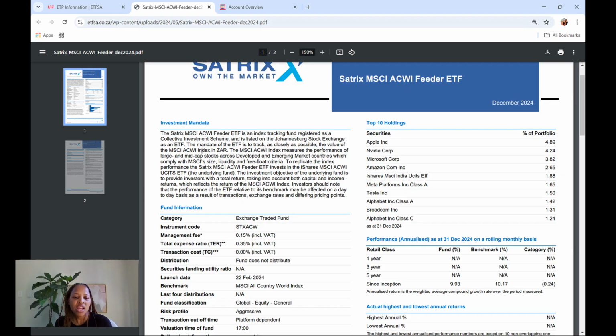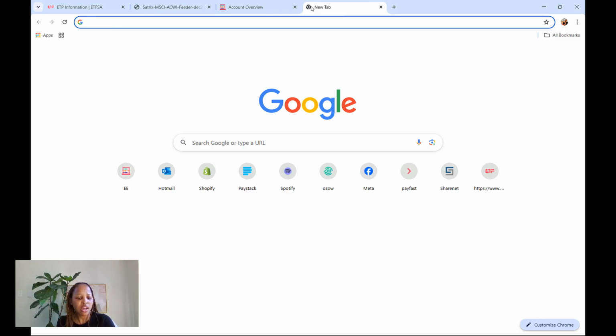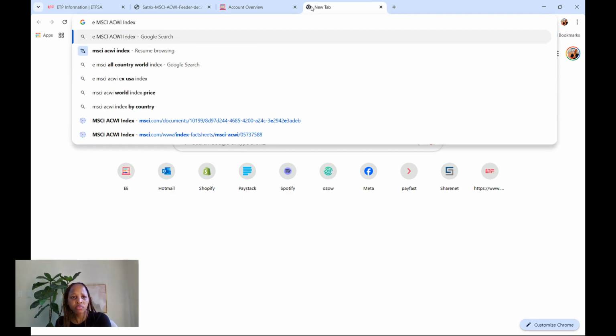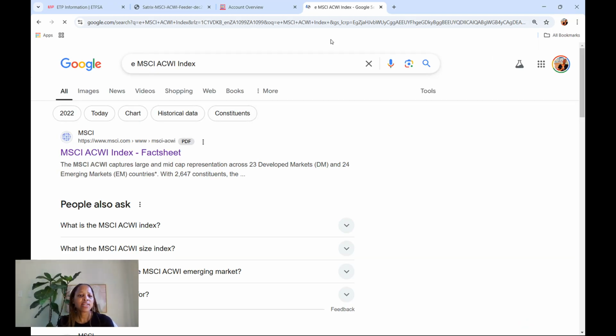So if I wanted to go further to do research, I'll just copy this, which is what you should do as well. If you're researching your ETFs and you want to know more about the index that you are investing in, you just copy and just search on Google. Okay, let's do that.